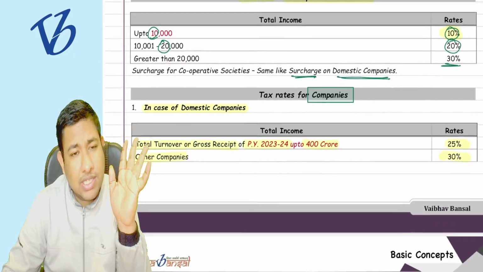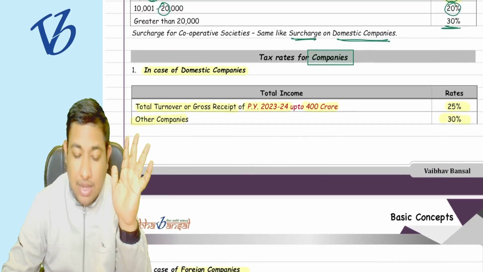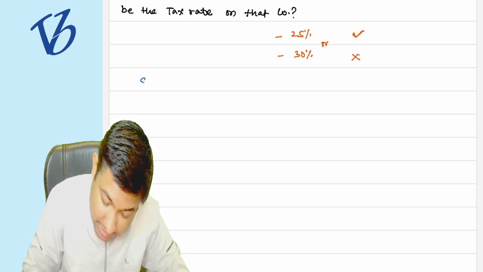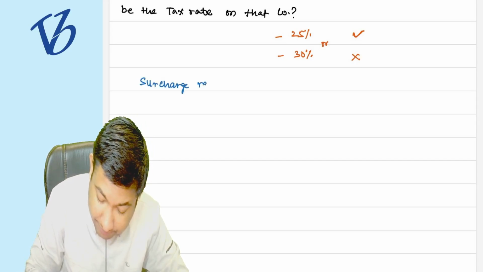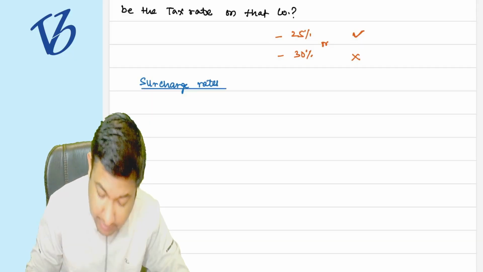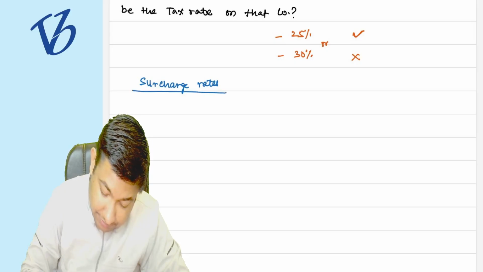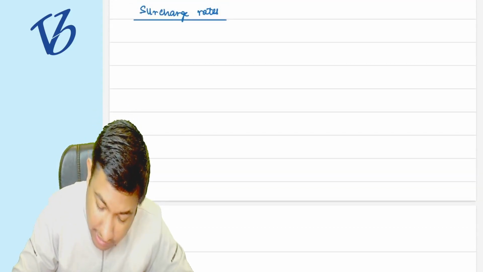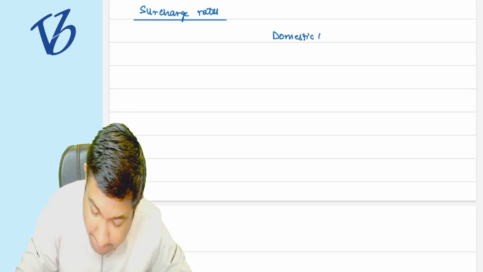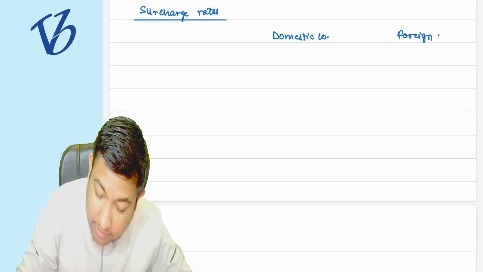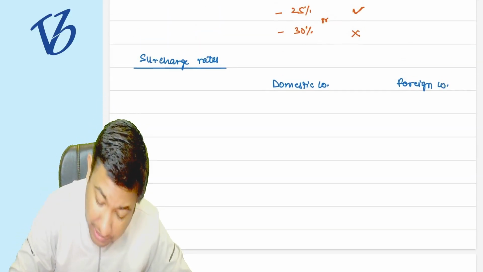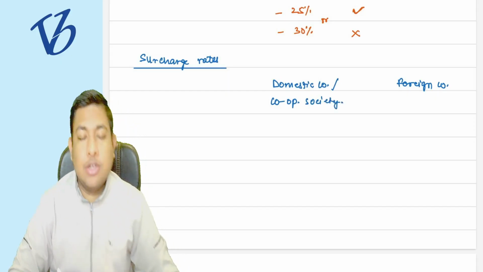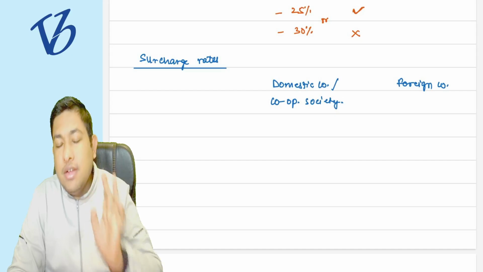Have we completed all these things? Shall I move forward to the surcharge rates now? Yes. Now see, surcharge rates. For the surcharge rates, we have to see there is a domestic company, there is a foreign company. And what I have said is that the cooperative society surcharge rate is going to be the same as for the domestic company.